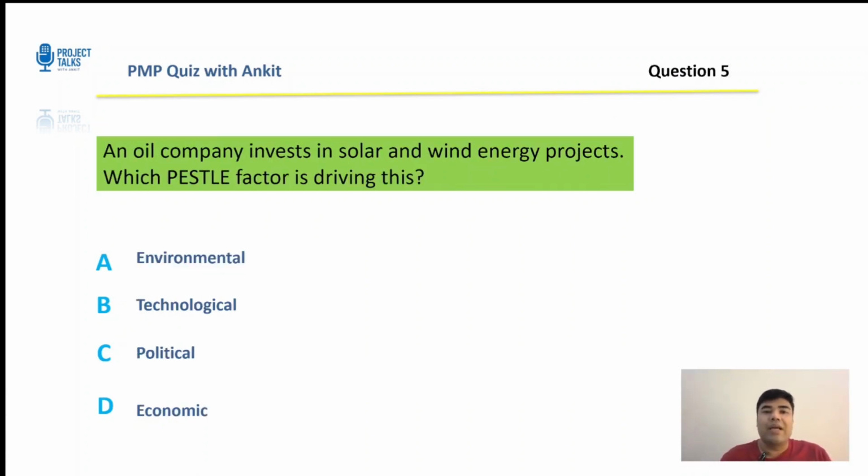All right. An oil company invests in solar and wind energy projects. Which PESTLE factor drives this? Environmental, technological, political, or economic? I'll give you 15 seconds to think about it.